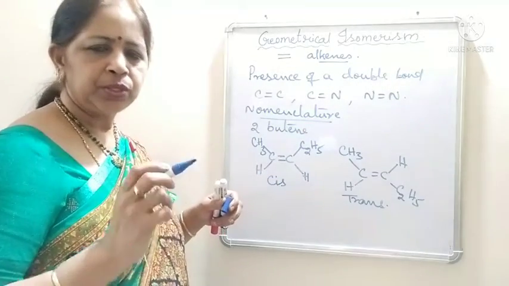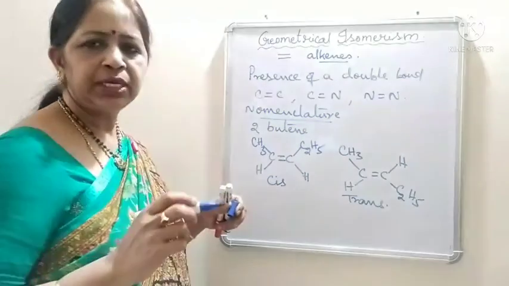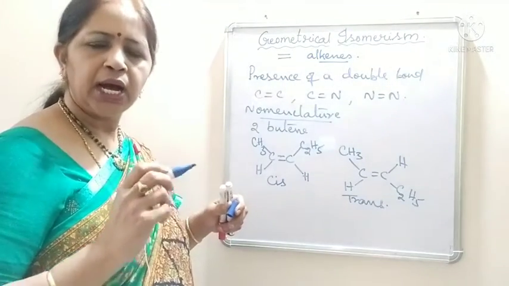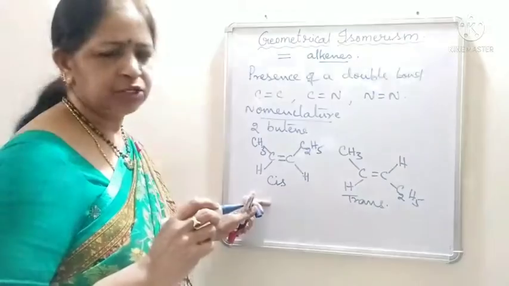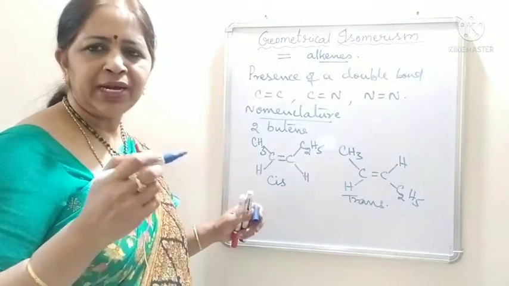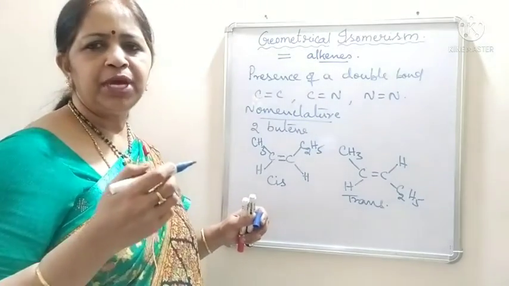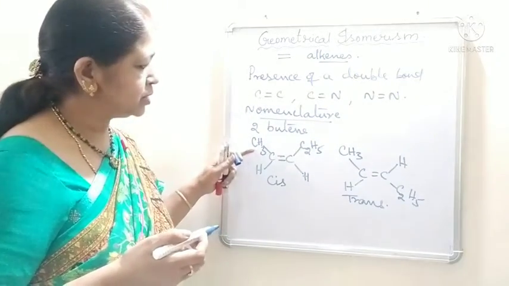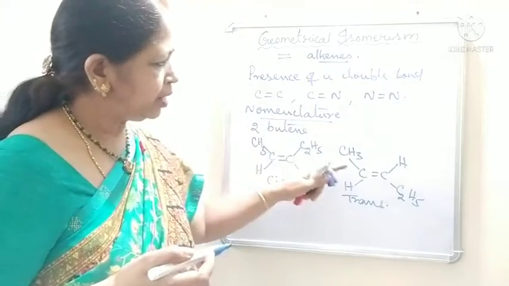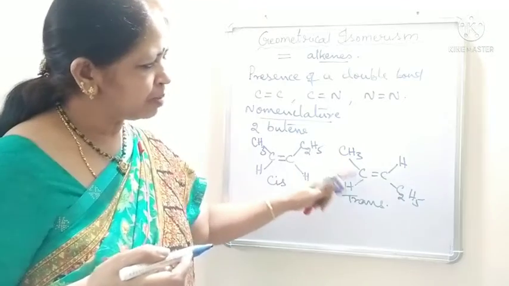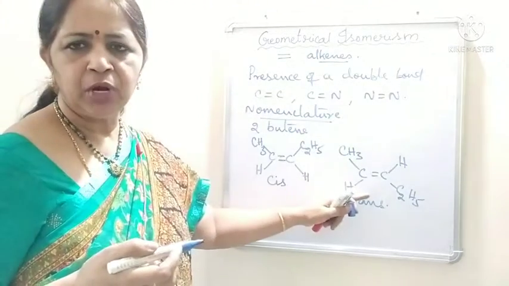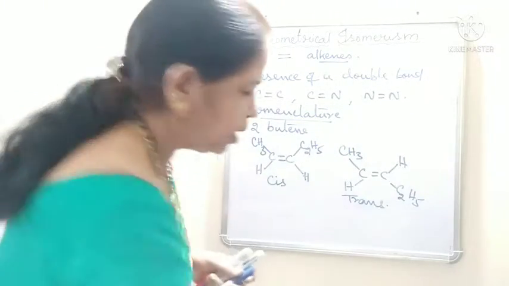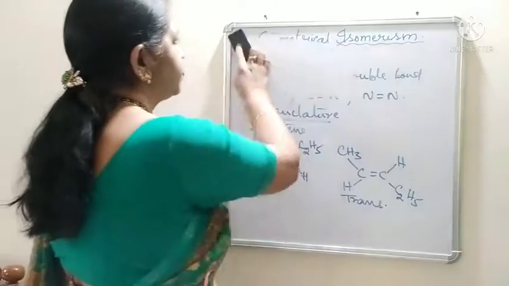So, the compounds having similar groups on the same side of the double bond are also known as cis isomers. The groups may be identical or they may be similar. And if similar groups are present on the opposite side of the double bond, then it is called a trans isomer.